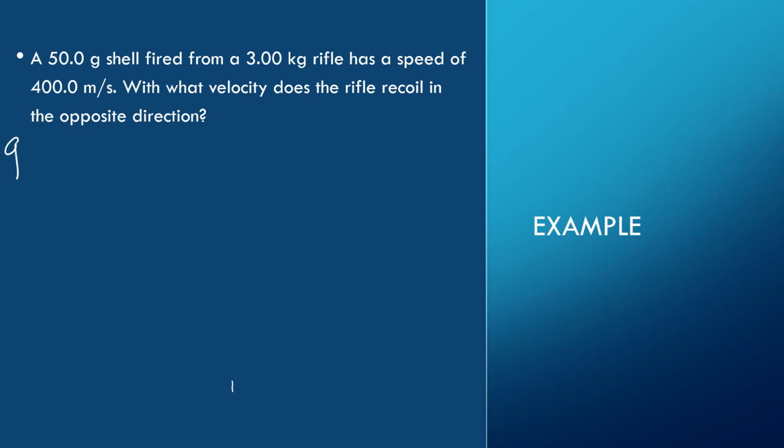So what I have here is a shell. We're talking about a rifle, and we're talking about using a gun. So we have a mass of 0.050 kilograms. Yeah, that's right, I converted. That's the mass of the shell itself, which is fired from a rifle with a mass of 3.00 kilograms.